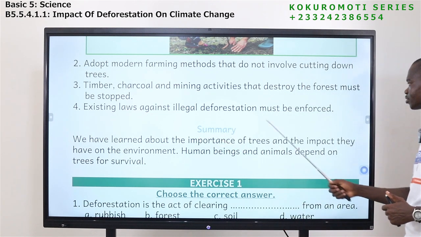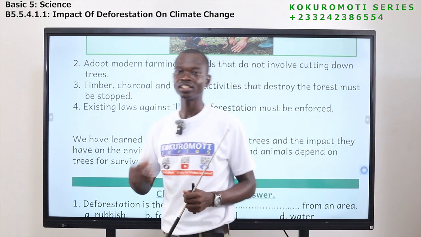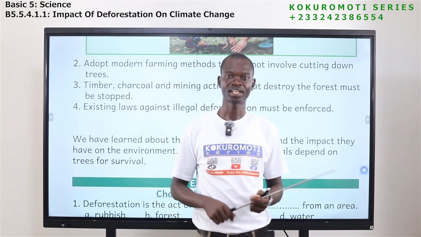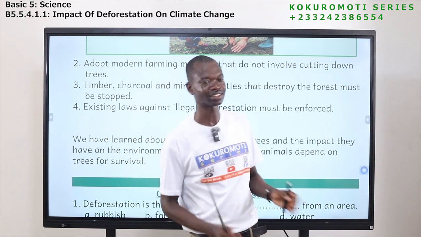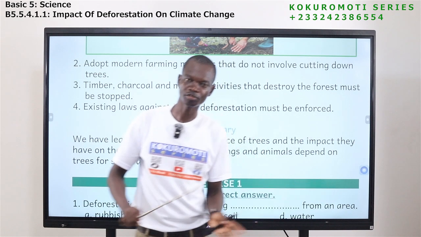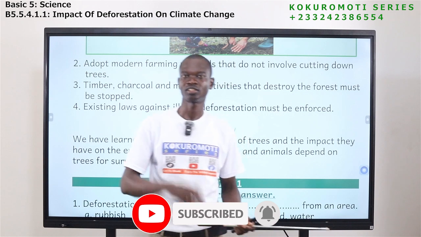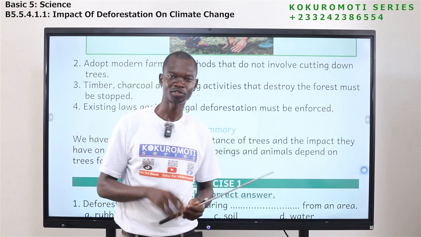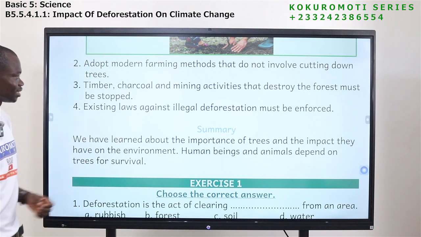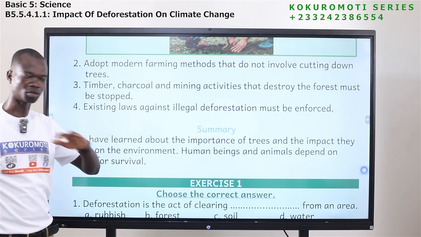Four, existing laws against illegal deforestation must be enforced. So yes, we have illegal deforestation, an unlawful way of cutting down our trees. There are some lawful ways to cut down trees, and there are some unlawful ways of cutting down trees. So if you cut down trees by unlawful means, you have to be what? You have to be questioned, and the law has to deal with you. So the existing law must be enforced against what? Those who cut trees the wrong way.